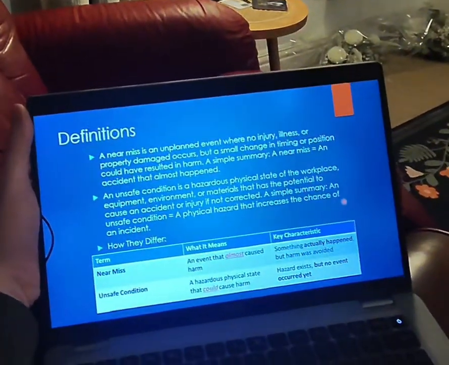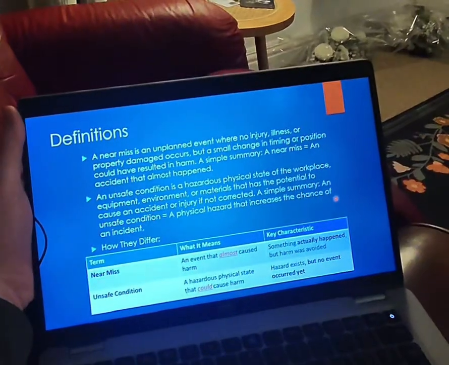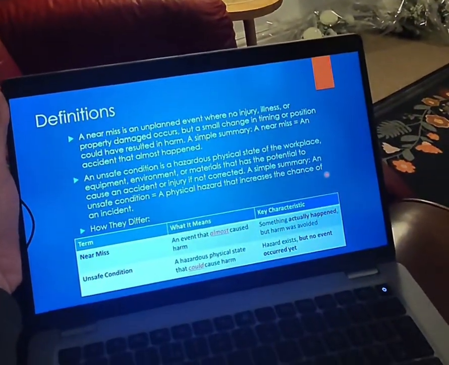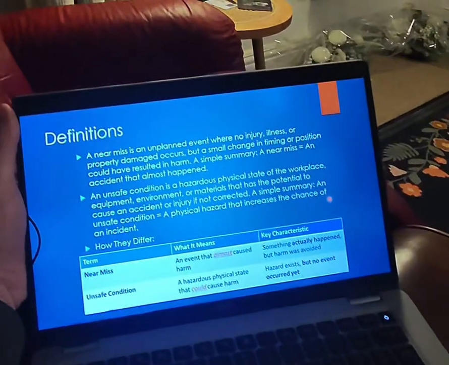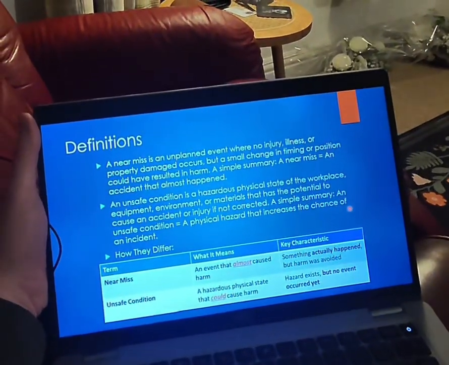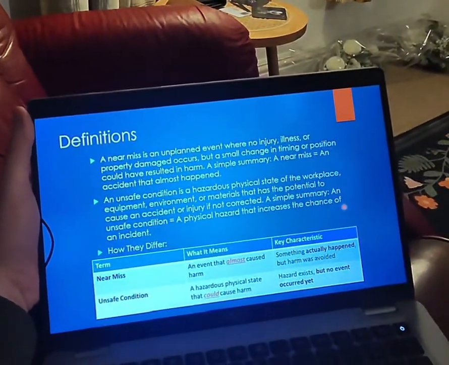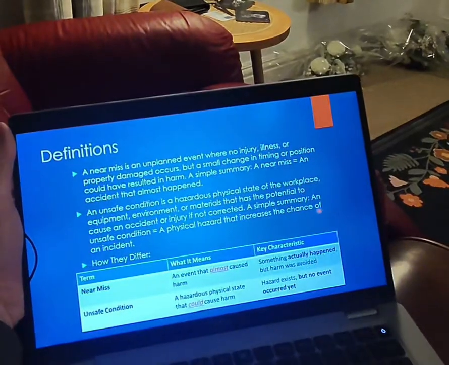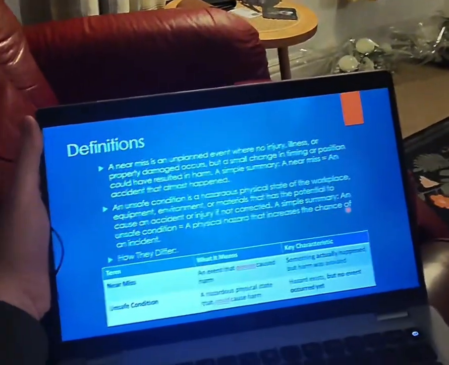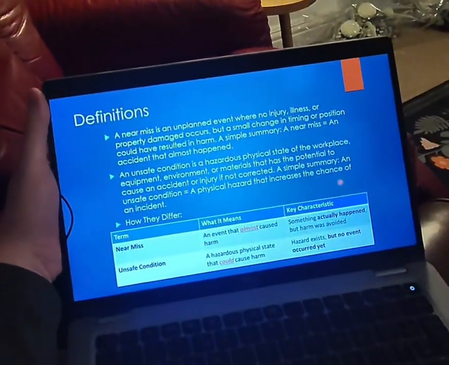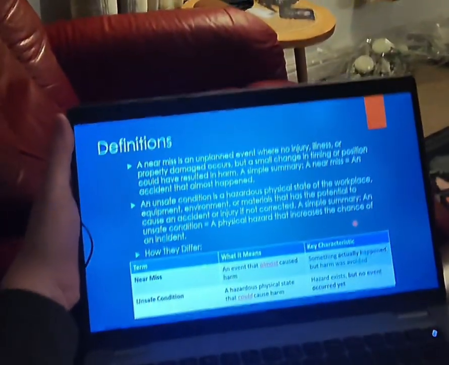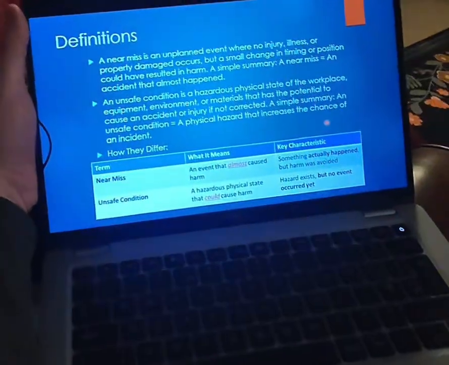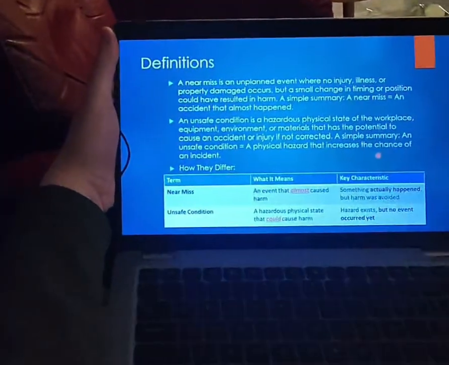But equally, an unsafe condition is a hazardous physical state of the workplace, equipment, environment or materials that has a potential to cause an accident or injury if not corrected. So to summarise that, an unsafe condition would be equal to a physical hazard that increases the chance of an incident. And this is how they differ.